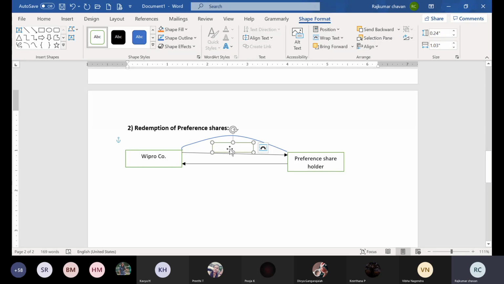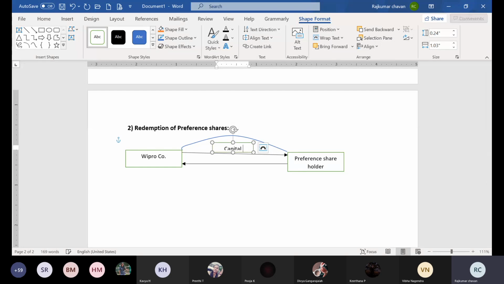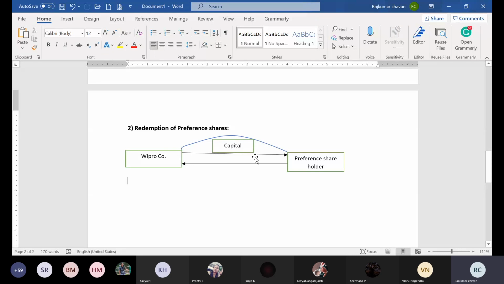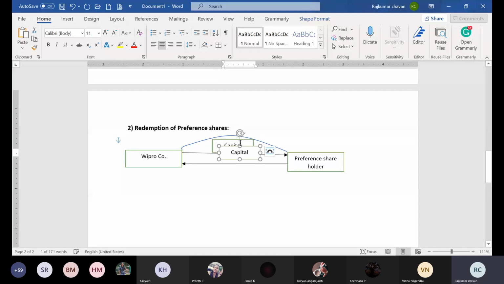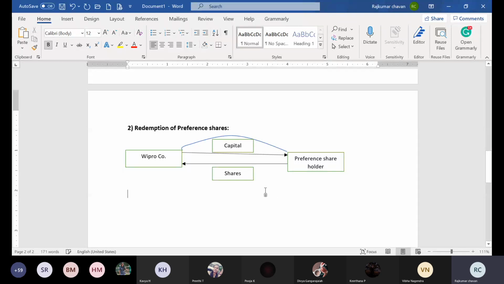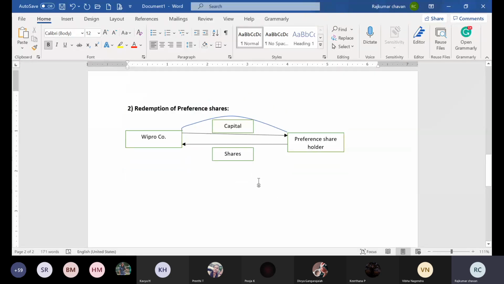So now we have to repay the money to the preference shareholder. That is called repayment of capital. What will the preference shareholder give back? They have taken the shares of the company, right? They have to submit the shares back to the company. That is redemption. So now if you see here carefully, everyone, what is the process happening in the first case and the second case?